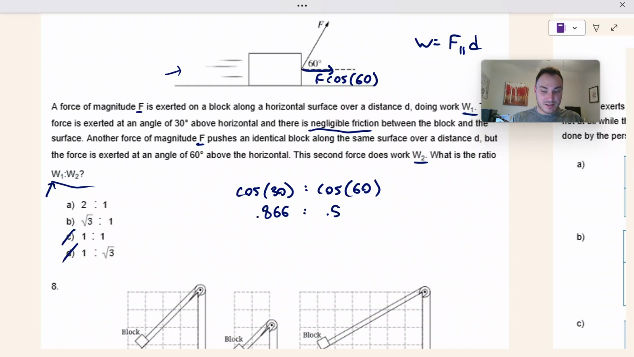So 0.866 to 0.5. I'm going to multiply both of these by 2. So I get 0.866 times 2, 1.732 to 1 is the ratio. And 1.732 is the square root of 3. So it's that ratio right there.